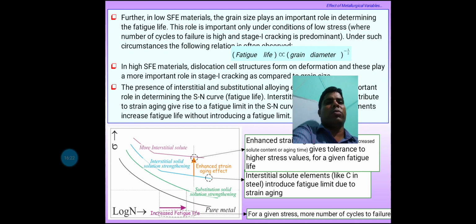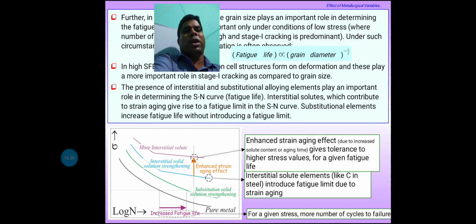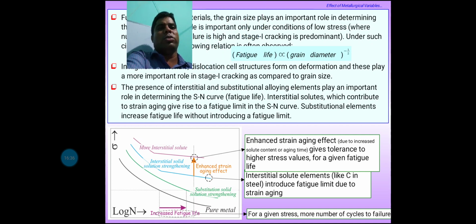Under such circumstances, the following relation is obtained: fatigue life is directly proportional to the grain diameter. In high SFE material, the dislocation cell structure forms on deformation, and this plays an important role in stage 1 cracking as compared to the grain size.